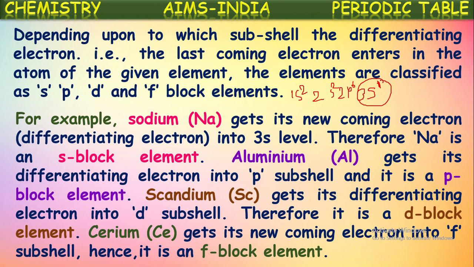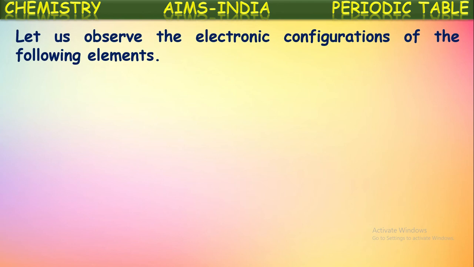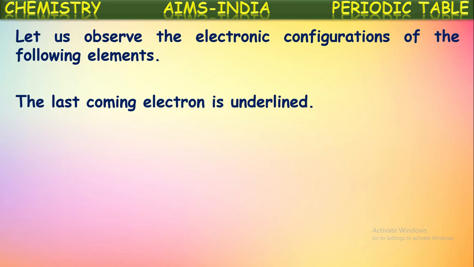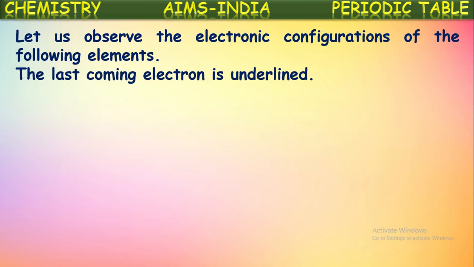Based upon the differentiating electron entering into a particular subshell, all the elements in the periodic table are categorized into 4 blocks. They are s, p, d and f blocks. So let us observe the electronic configurations of the elements which you have seen now. The last coming electron is underlined here.